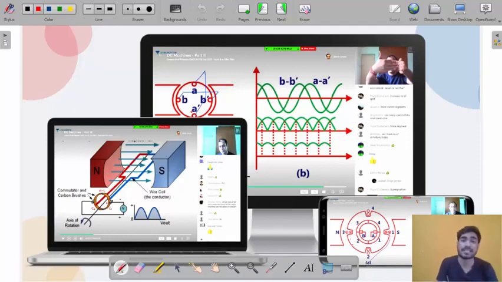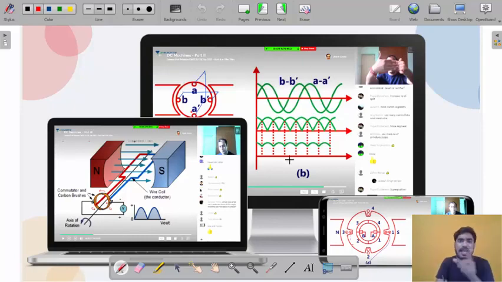In machine design, I will show you the animation of a clutch, the animation of a brake, the animation of a bearing, so that you will understand how the components actually work. So this is the advantage of Unacademy Plus. Look at this visualization.